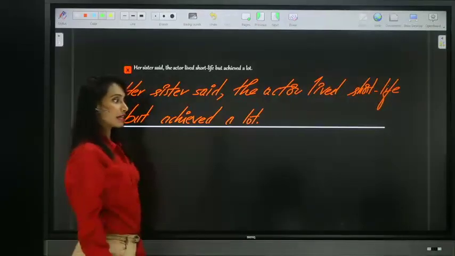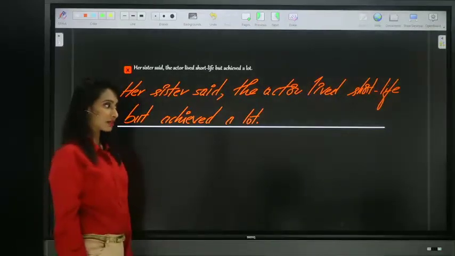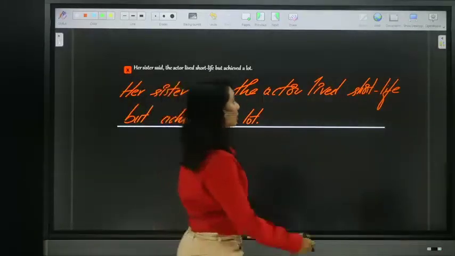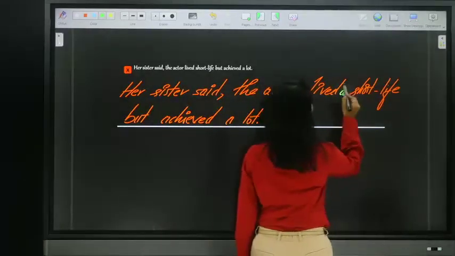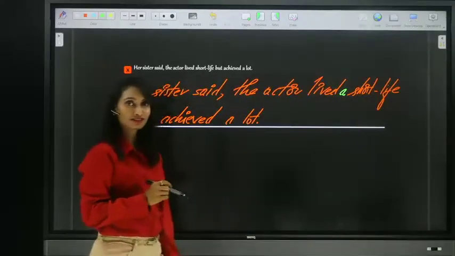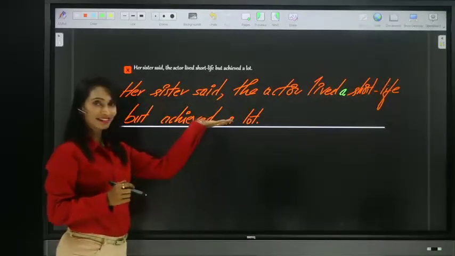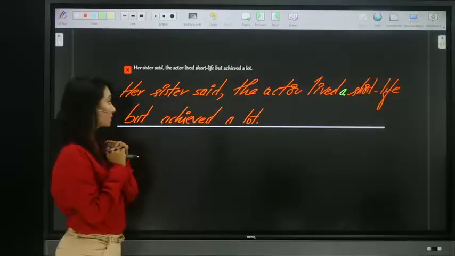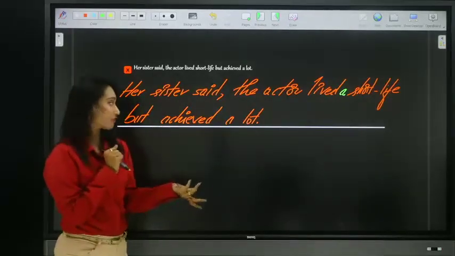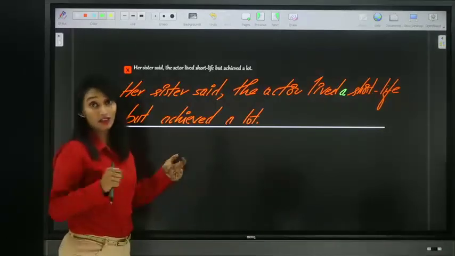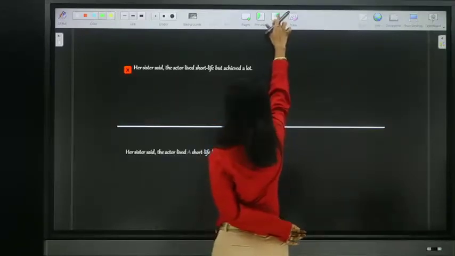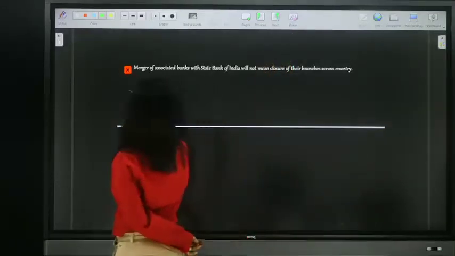Good, good guys. Angela, Srinivas both are correct. So her sister said the actor lived a short life. See, that's the correct thing. A short life. We are taking it as a common noun. The actor lived a short life but achieved a lot. Right, guys? You're correct. Now let's see the next sentence.